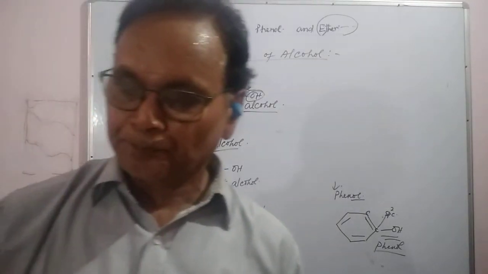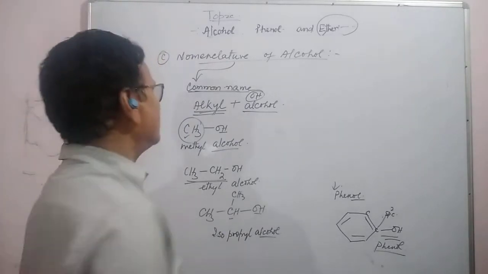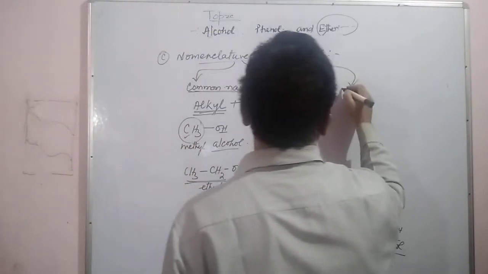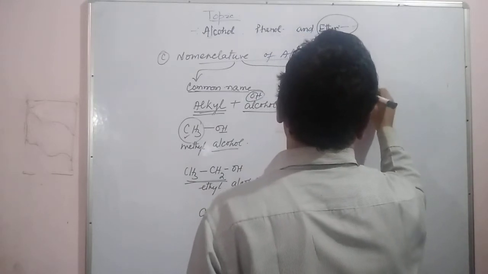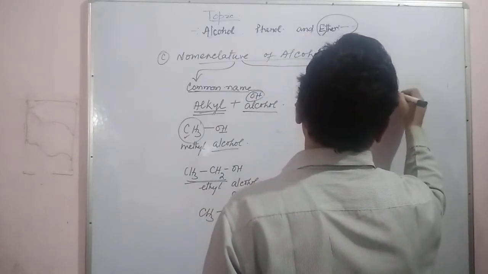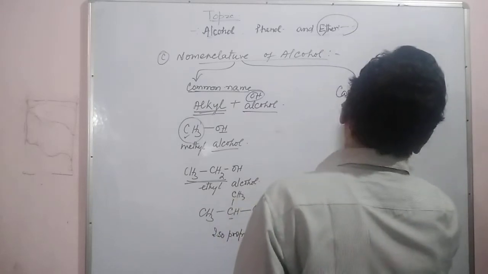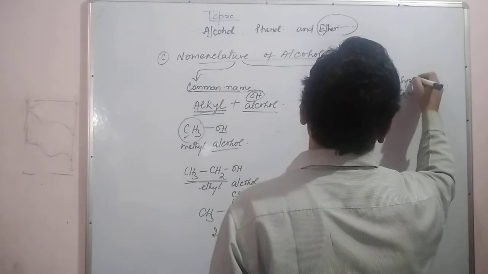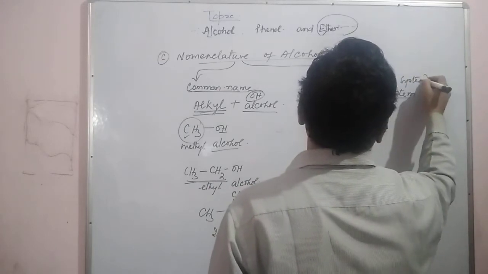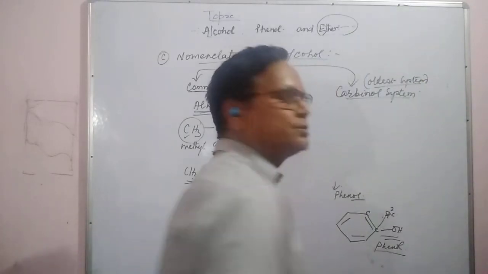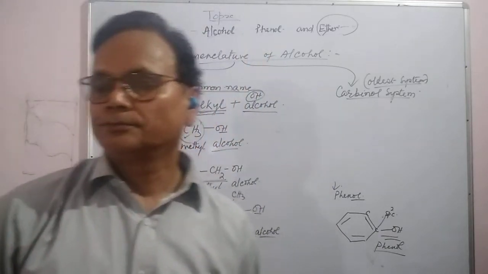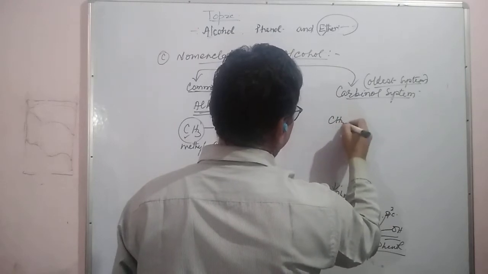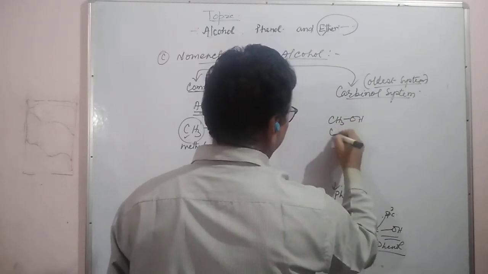Is it clear? The other system here is the carbinol system. This is the oldest system, which is not accepted now. The simplest, CH3OH, is called carbinol.